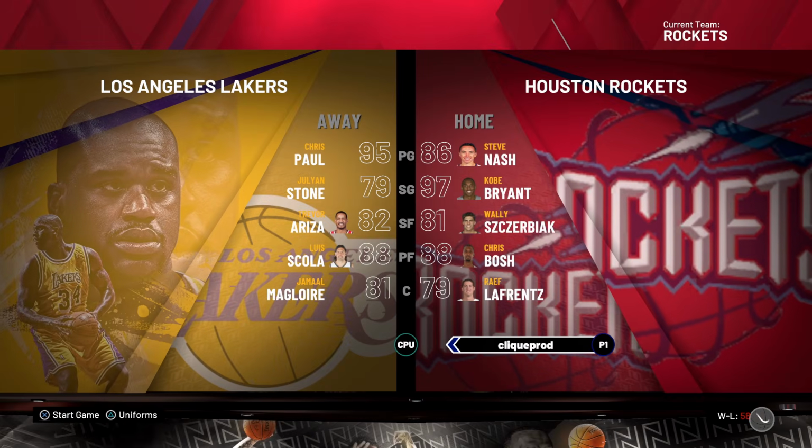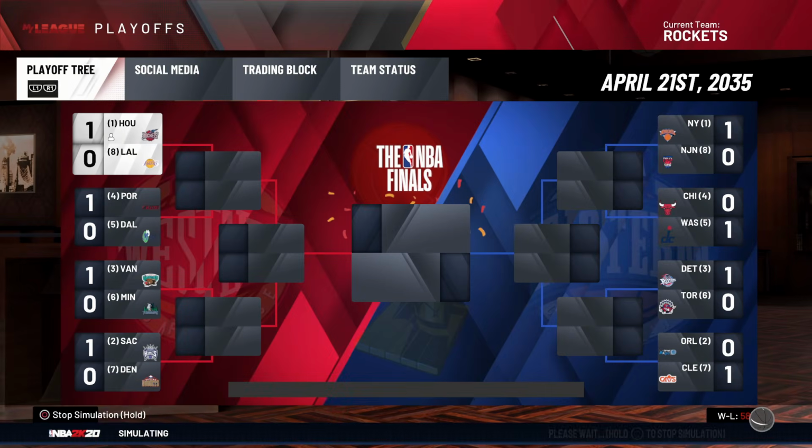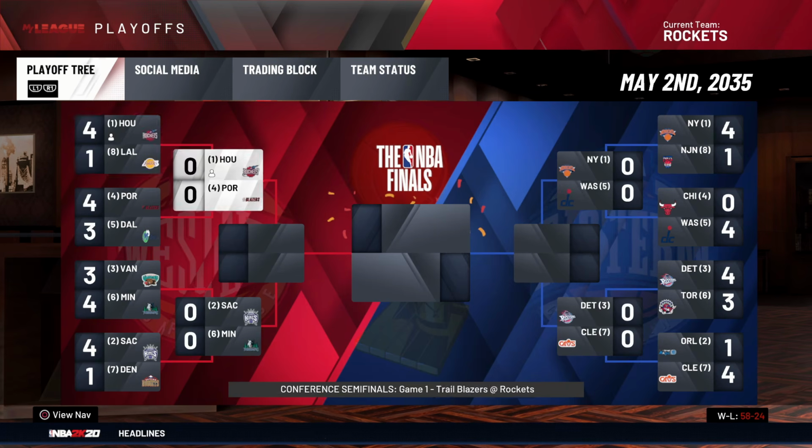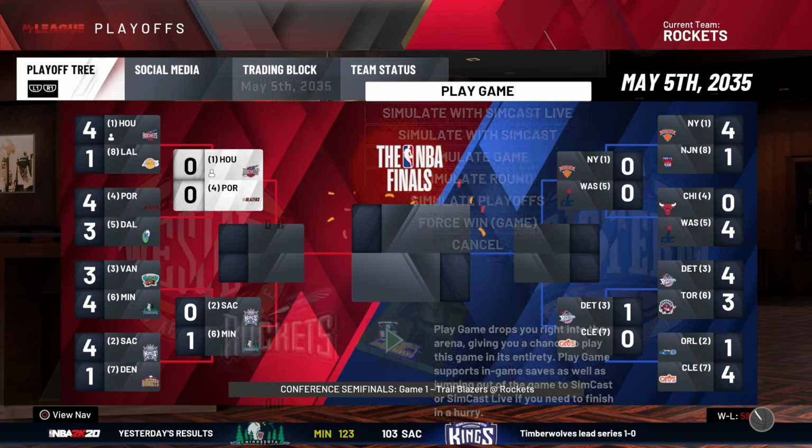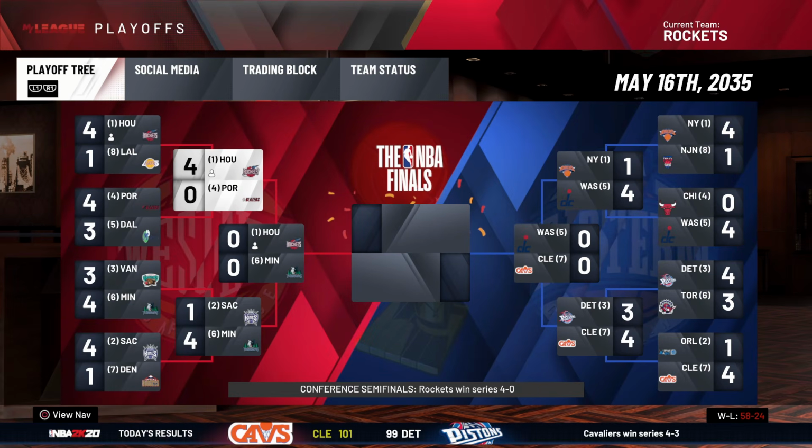First seed against the Lakers. We know they got Chris Paul, Trevor Ariza, whatever the hell. Yeah, just move out the way, please. Thank you very much. Oh, God. My nightmare. The Portland Trailblazers, who beat down Dallas. We've also beat down Dallas like every year, and we 4-0 swept them.